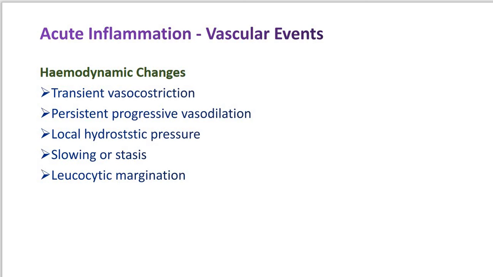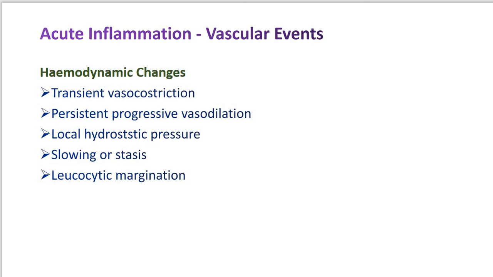So what happens? The persistent, progressive vasodilation: such vessels get dilated, involving mainly the arterioles, but to a lesser extent affecting the other components of the microcirculation like venules and capillaries. Now such a vasodilation is for a short duration and not more, because it affects the microcirculation of venules as well as capillaries. This change is obvious within half an hour of injury.